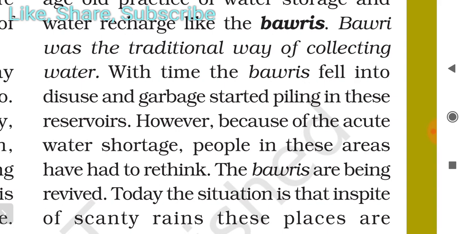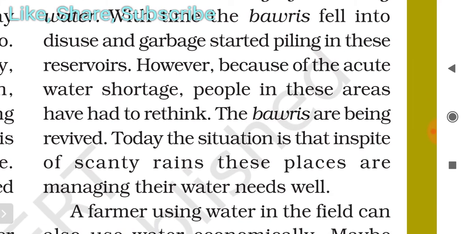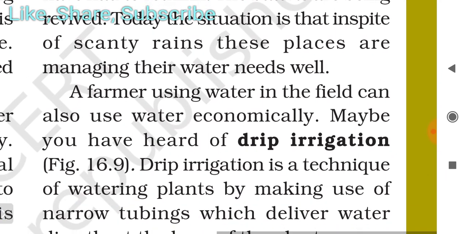However, because of the acute water shortage, people in these areas have had to rethink. The Bowries are being revived. Today, in spite of scanty rains, these places are managing their water needs well.